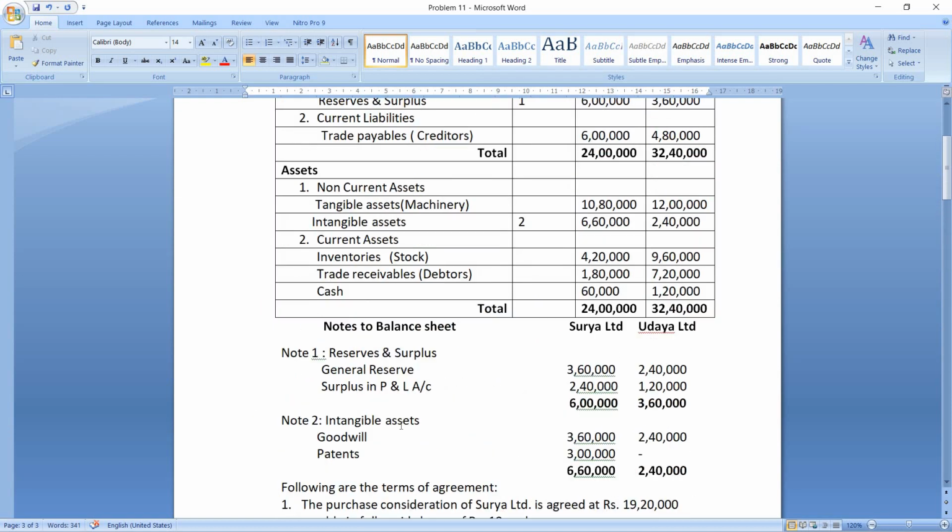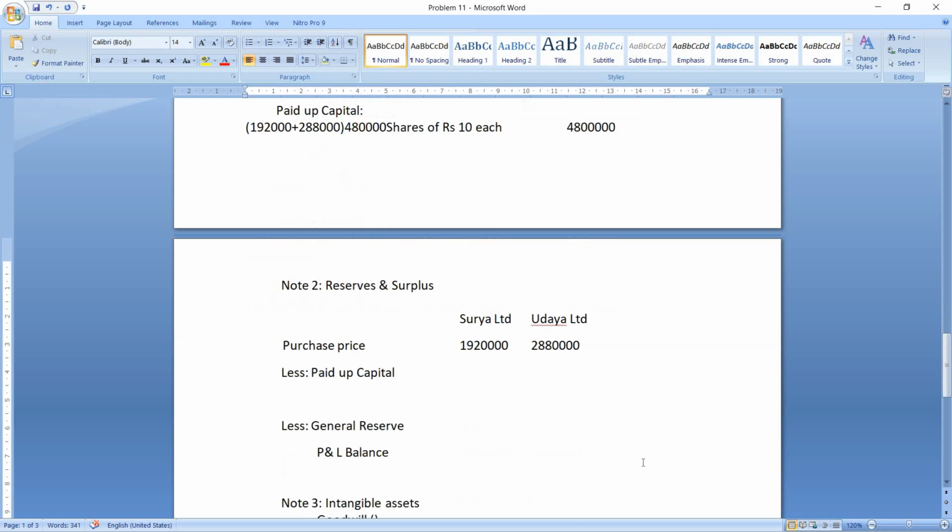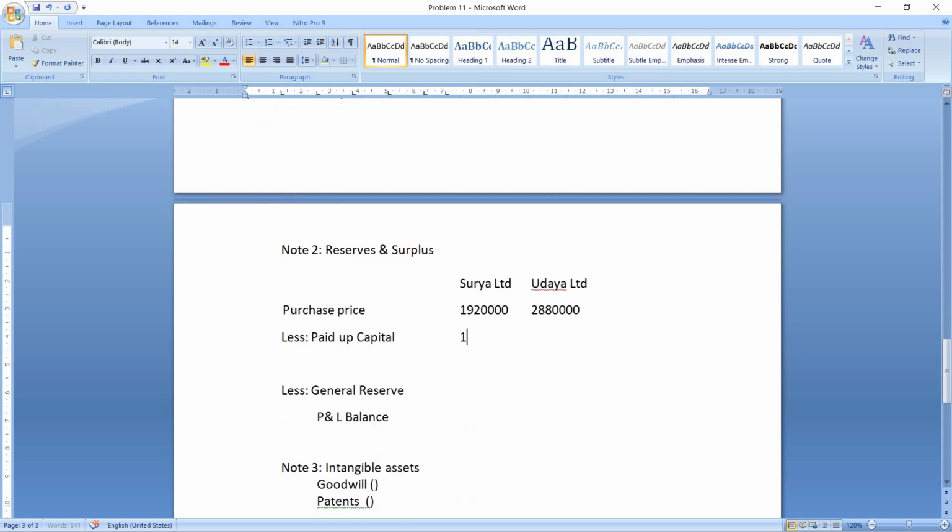Now paid up capitals is given in the problem, which is 12 lakh and 24 lakhs. So let us take it here. Paid up capital for Surya Limited 12 lakhs, and for Uday Limited it is 24 lakhs. Alright, so let us now find out the difference. So purchase price is 19 lakh 20,000 and the paid up capital is 12 lakhs. So there is difference of 7 lakh 20,000.